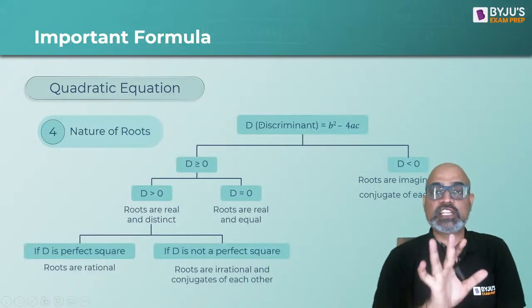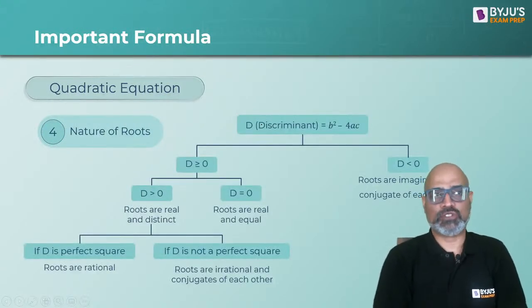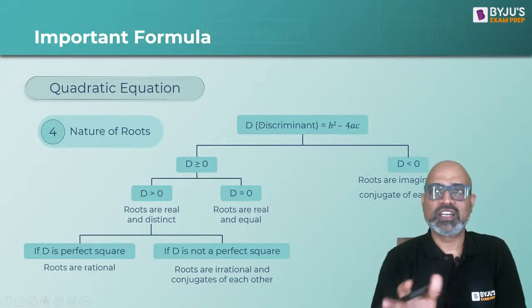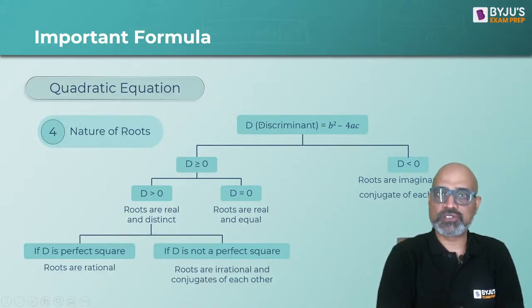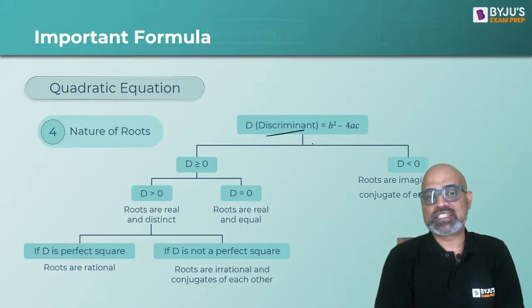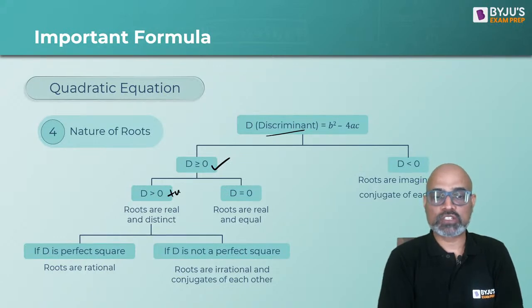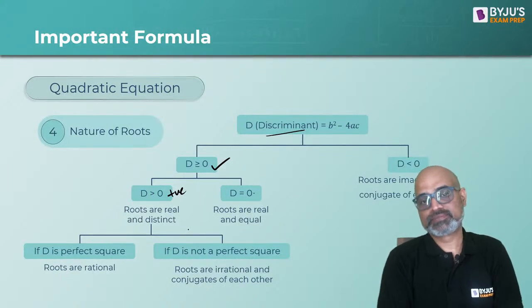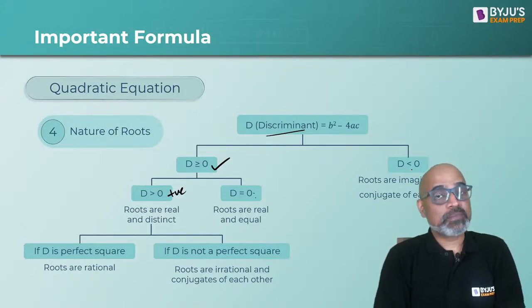Next is nature of roots. Now this is only used whenever the question is about whether the roots are real or imaginary. There is one term known as the discriminant, which is given as b square minus 4ac. If the discriminant is non-negative, there are two possibilities: either it will be positive or it will be 0. If it is positive, the roots are real and distinct. If it is equal to 0, the roots are real and equal. And if the discriminant is less than 0, you get imaginary roots.